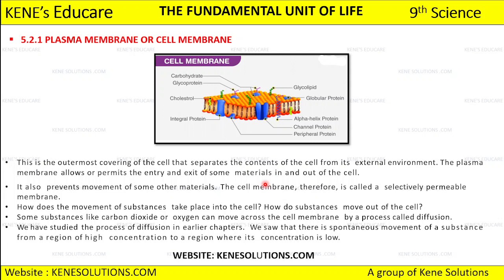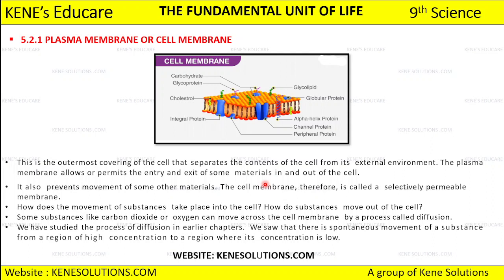So this plasma membrane, which we also call the cell membrane, what does it do? It allows or permits material to go inside the cell and also helps material come out, as well as it is also preventing the movement of some other materials. Suppose I don't want something to enter inside my body, so I'm not going to eat that, right? In the same way, our cell has an organelle called the cell membrane, which is selectively permeable. The substance that the cell doesn't want, it is not going to allow to enter the cell.